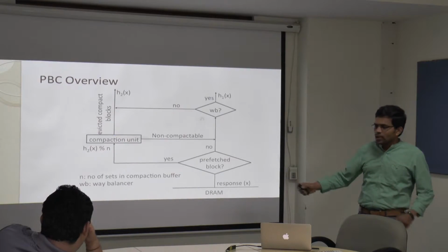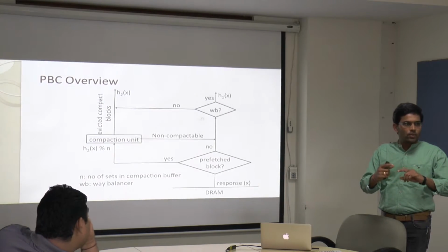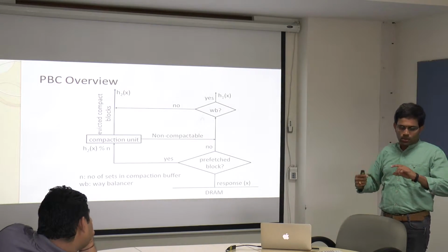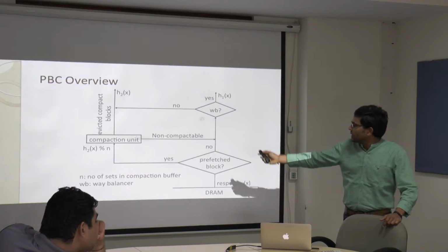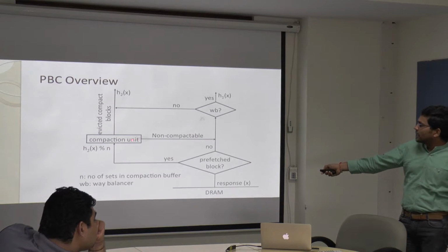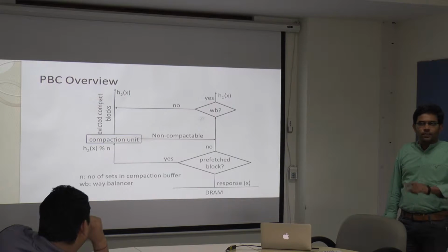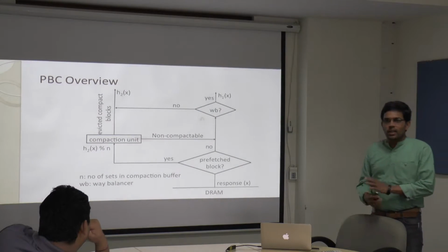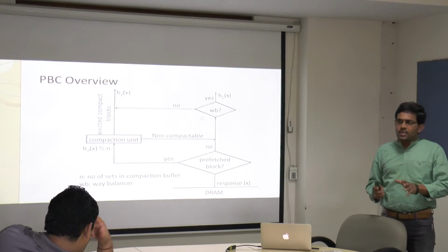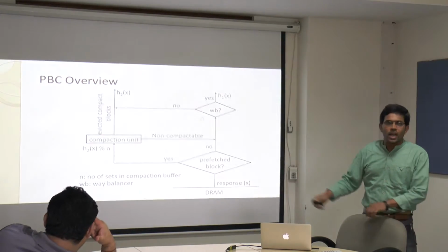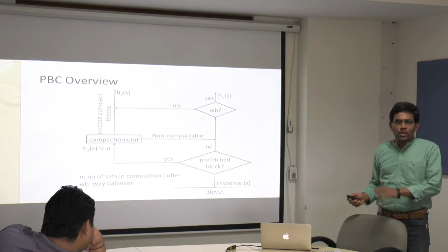And this compaction unit also has a limited set of buffers. If the buffers are full, then we have to evict one of the entries so that the new one can fit. The evicted one will be sent to the C2 cache. And if it is not compatible with any of the data, then I'll just send it to the C1. But for example, hammer type of applications where you cannot compress at all, or you don't have any prefetch blocks, in such scenarios your C2 cannot be used at all. Entire data will go to C1. So effectively, you are wasting the space.